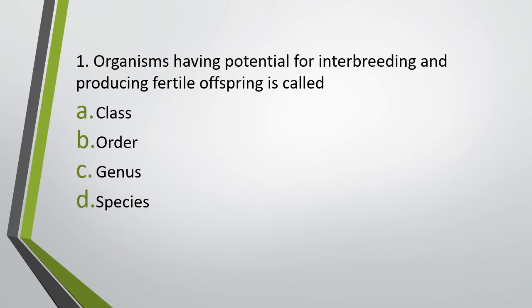Question number 1. Organisms having potential for interbreeding and producing fertile offsprings is called class, order, genus or species. Organisms that have the potential for interbreeding and produce fertile offsprings. The correct answer is option D, species.